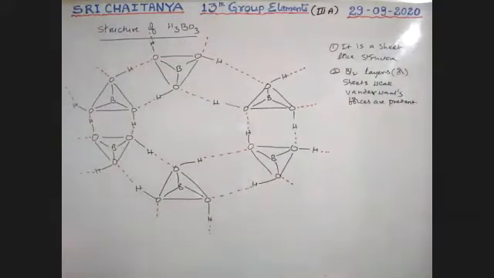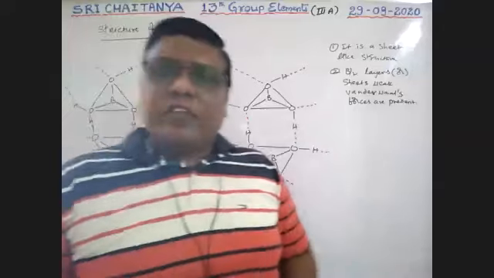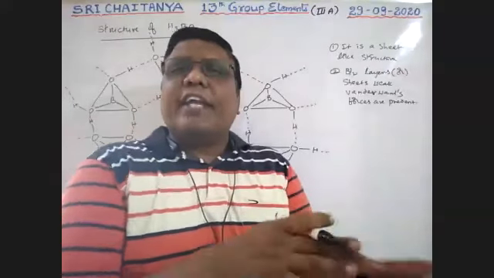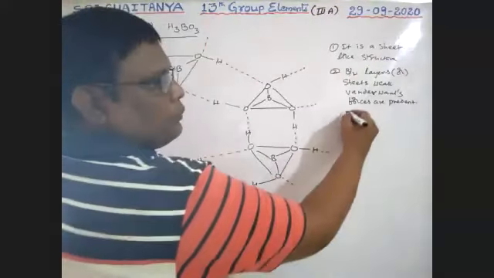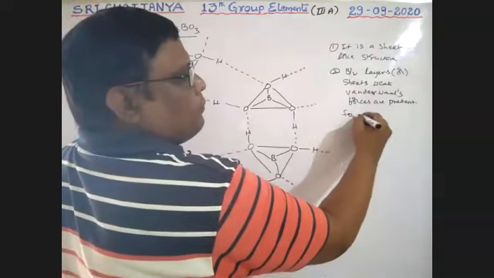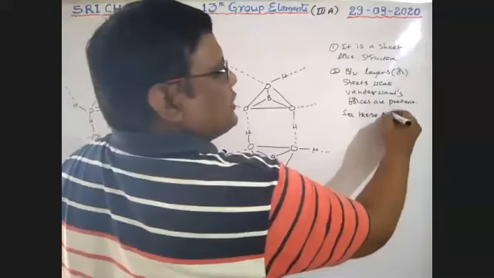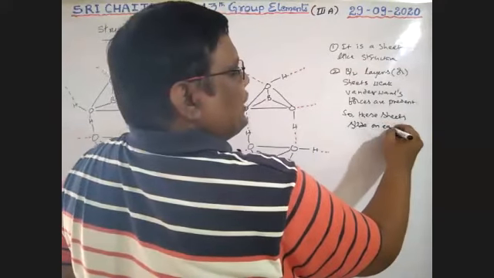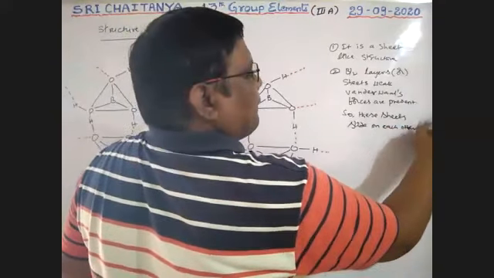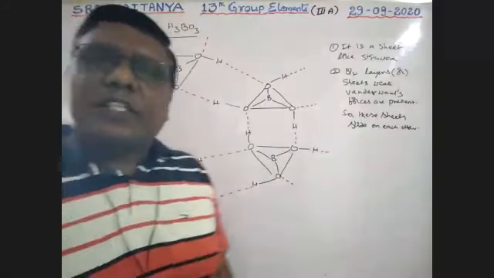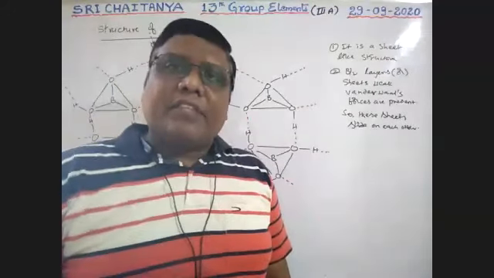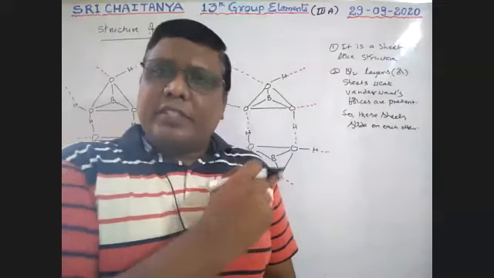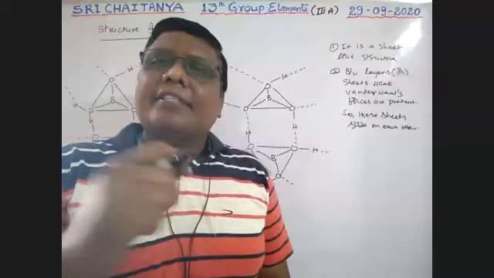Because of weak van der Waals forces, these sheets slide on each other. And because of this sliding nature, orthoboric acid acts as a lubricant.